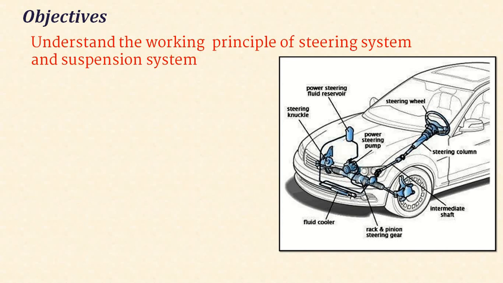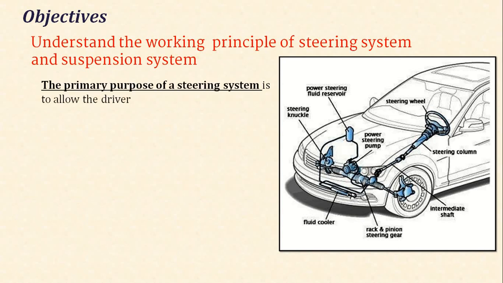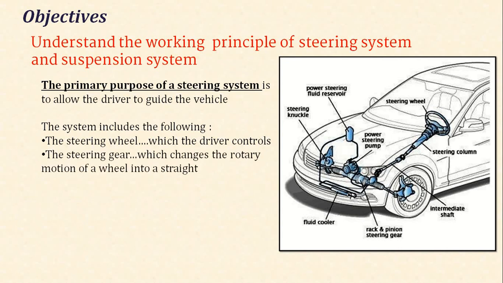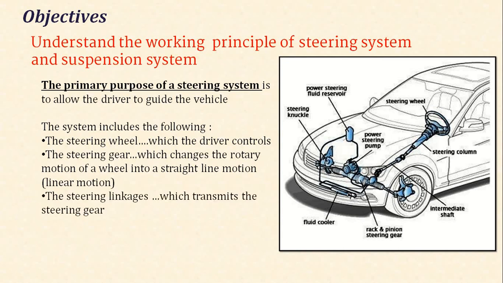The figure shows the basic idea related to the steering mechanism. So what is the purpose? The primary purpose of the steering system is to allow the driver to guide the vehicle. The system includes a steering wheel, which the driver controls, and the steering gear, which changes the rotary motion of the wheel into straight line motion, also called linear motion. And finally, the steering linkages, which transmit the steering gear movement to the front wheels.